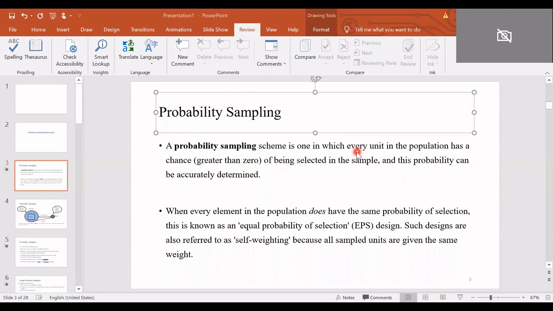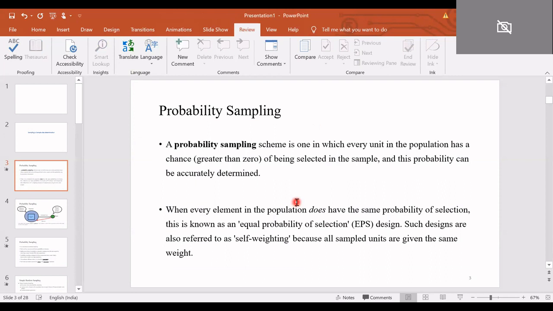It means that in a population, when you perform some probability sampling, each unit, each element in the population has equal chances of being selected in the sample. That is called the probability. As we already know, the value of p, that is the value of probability, should be between 0 and 1. So probability sampling is also known as the equal probability of selection design. That is the EPS design.